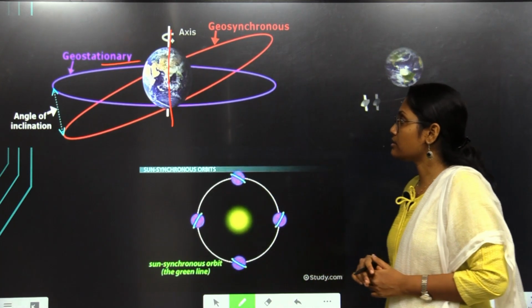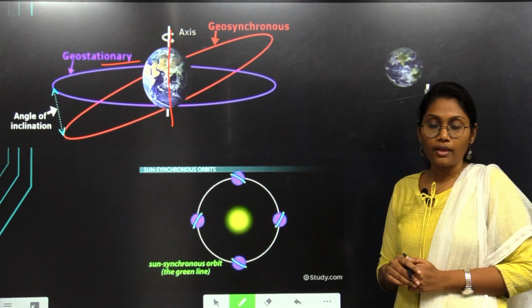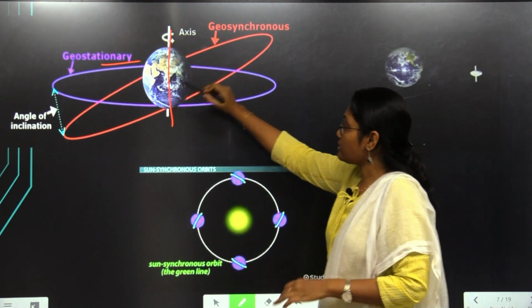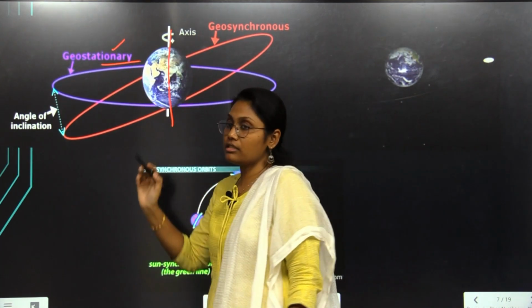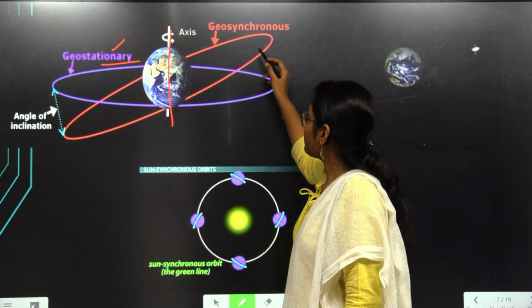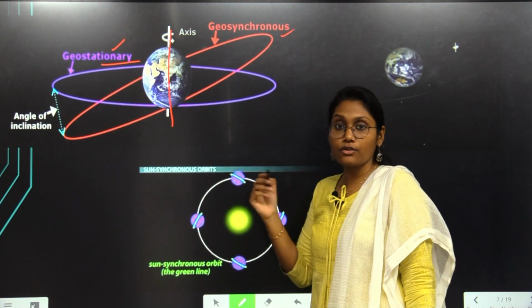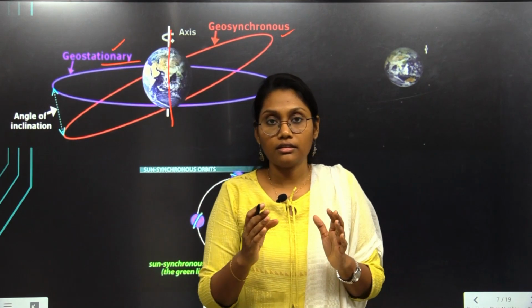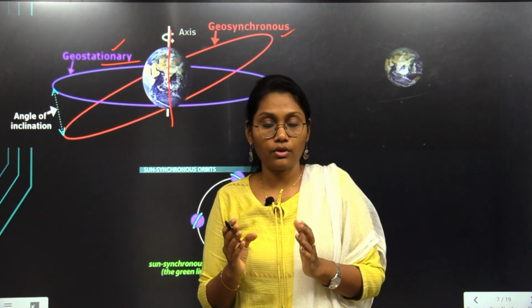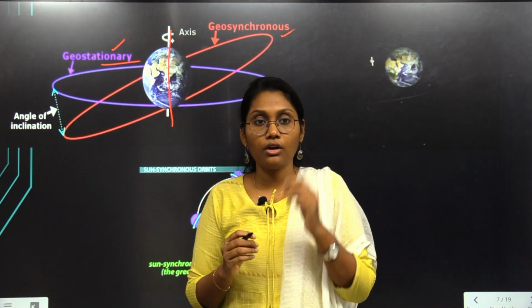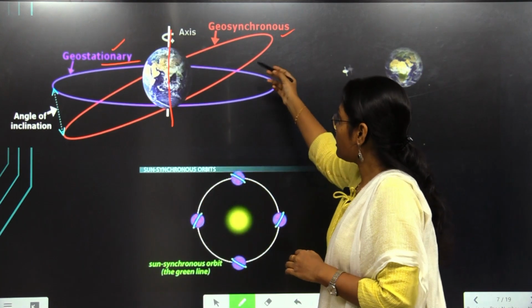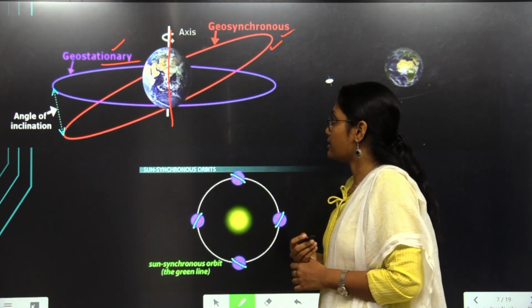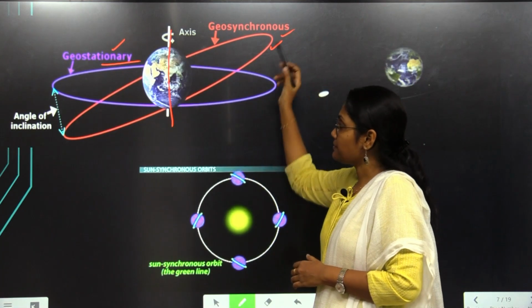Those are called geostationary orbits, and the geostationary orbit specifically coincides with the equator. The geosynchronous orbit also matches the Earth's rotation, but the orbit path of that satellite will have some inclination.